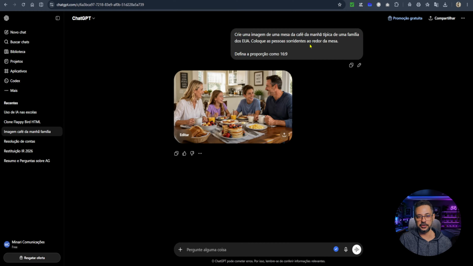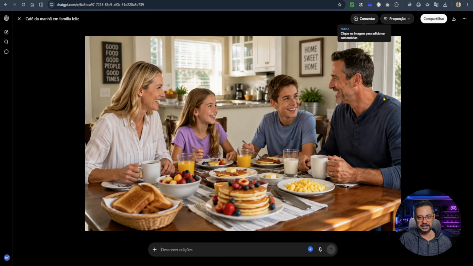Put smiling people around the table. Set the ratio to 16:9. And this was the result from ChatGPT. Cool, right? Here I have the father, the son, the daughter, the wife, home, sweet home, good food, good people, good times. And here is the breakfast, a typical American breakfast.